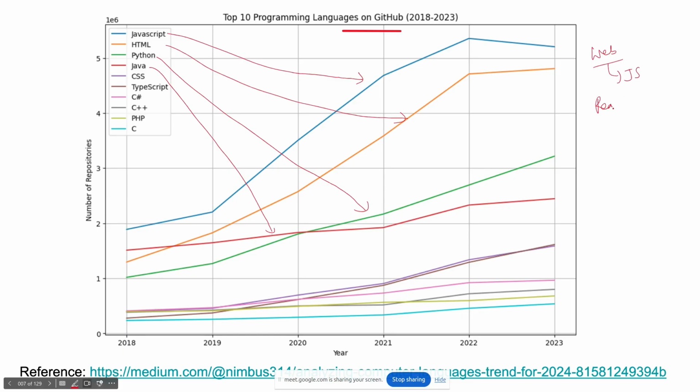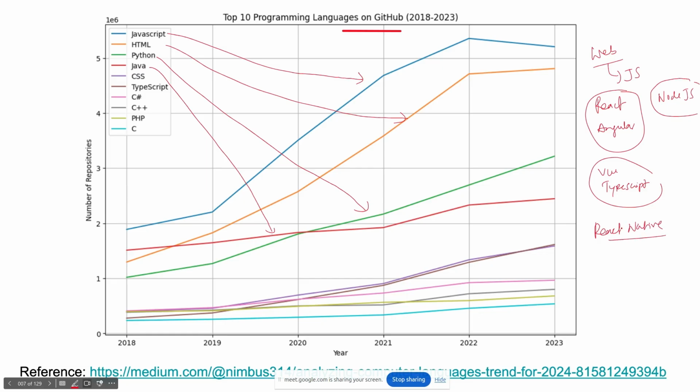Either React, Angular, or Node. React and Angular are used on the front end, and Node.js is used on the back end. Vue is also there, and TypeScript is also there. So most of these are written in JavaScript, so most of the web applications are into this. Also, there's one more thing, React Native, which is used to build mobile applications. So JavaScript has much more popularity, and it is one of the very popular programming languages.